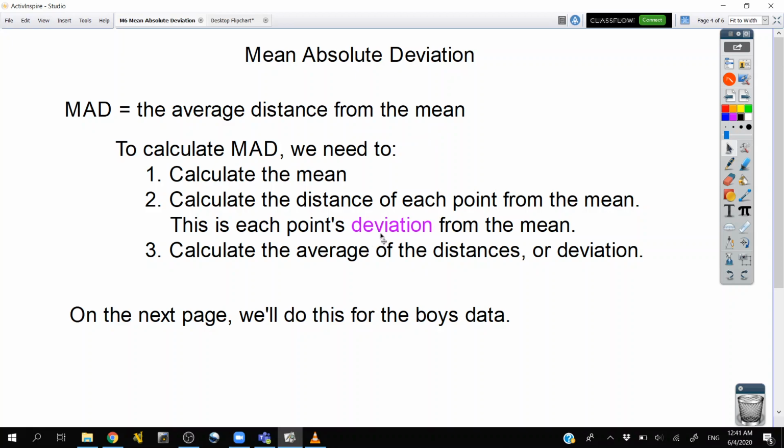This is each point's deviation. So that's what you're finding, that deviation. And then third, we calculate the average of the distances, or we average the deviation. We find the mean of the absolute deviation of each point. On the next page, let's look at it for the boys' data.